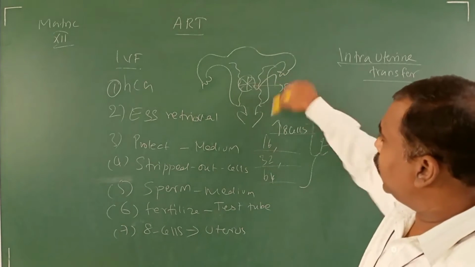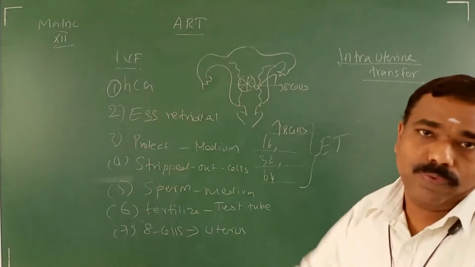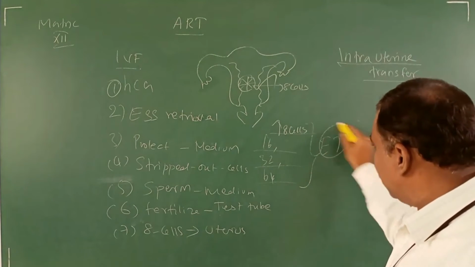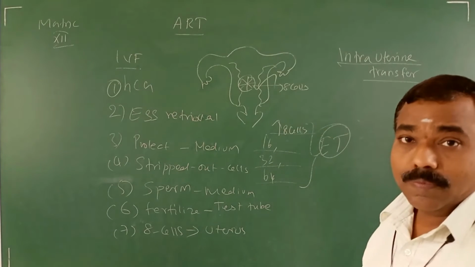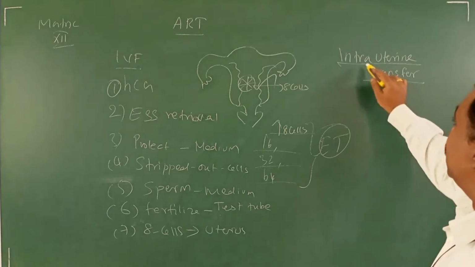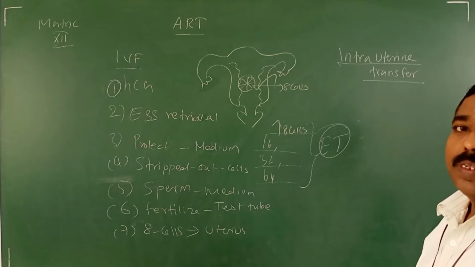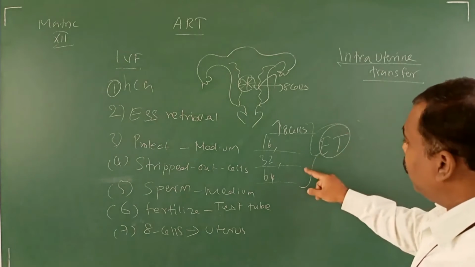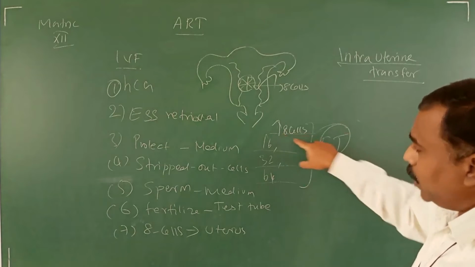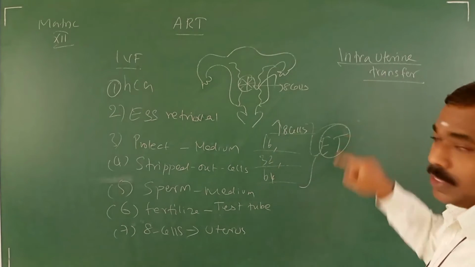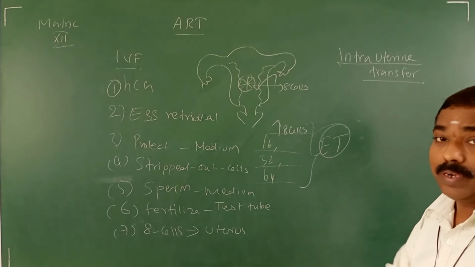If the 8 cell stage is kept, that is IVF. More than the 8 cell stage is ET, I said. Among the ET methods, one is intrauterine transfer. Actually, in the NCERT book, for intrauterine transfer, the 32 cell stage is given, but in your book it is not given.